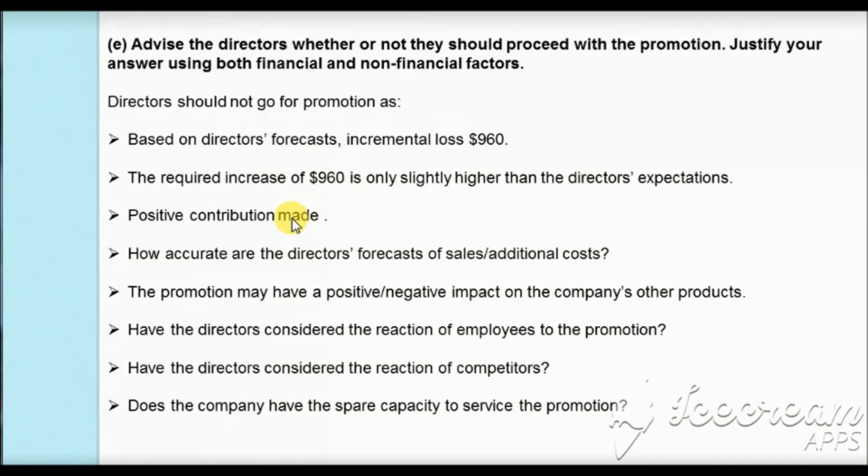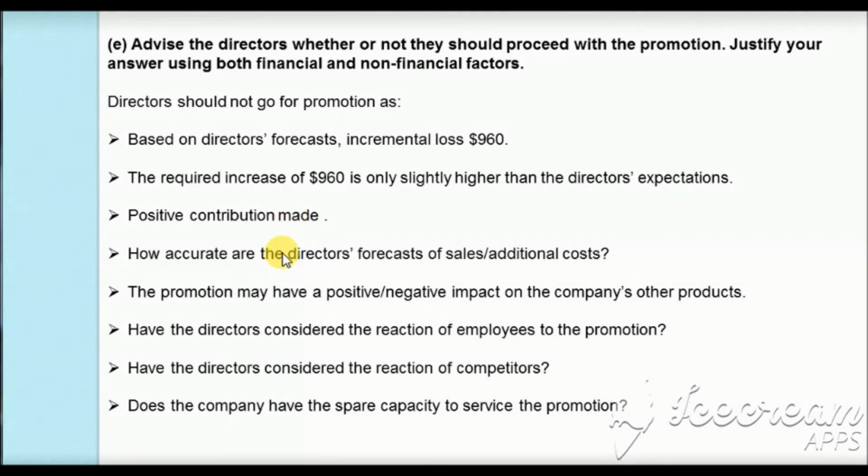No doubt there was a positive contribution of $12,000. However, it was not sufficient to fulfill the requirements of the fixed cost, which was $12,960. Hence, the company was facing a loss, so they should not proceed with the price promotion.